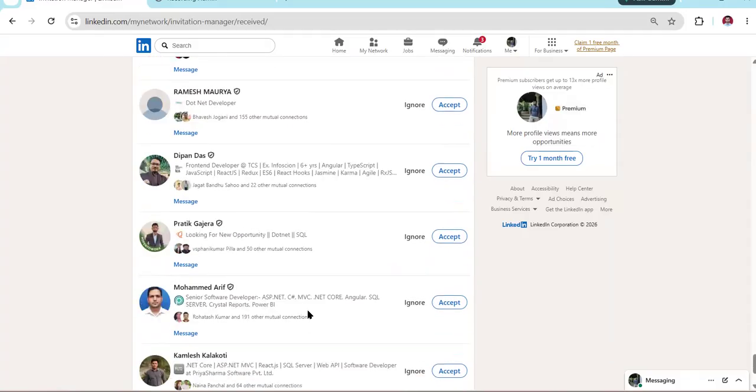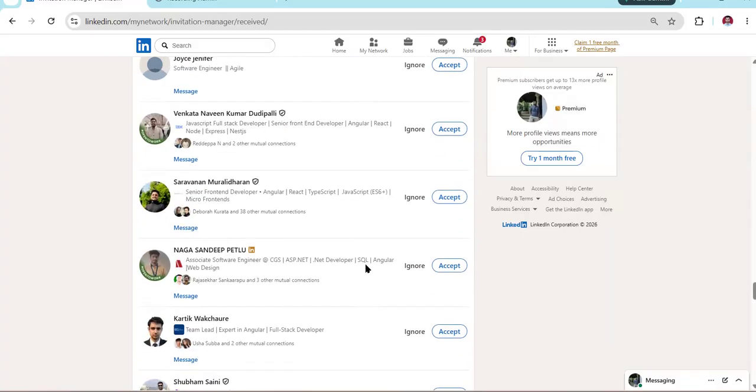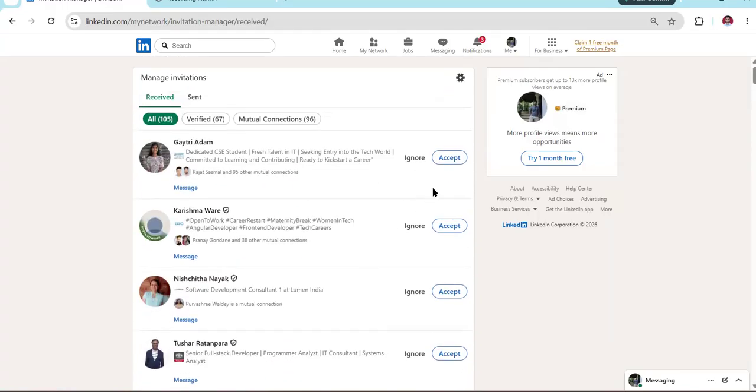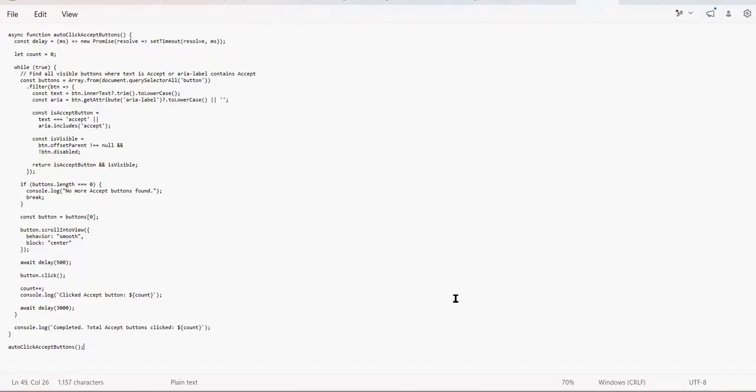Now you have a page where you have the accept button, and you just need to click on it. That is what you would do normally. But again, this is a web application. You can create a function that finds the element whose button text is accept and clicks on it. Once you click, we wait for some time, then find the second button and click on it, and that process has to be in a loop. This is what you would do in JavaScript, right? In the same way, I have created a script.